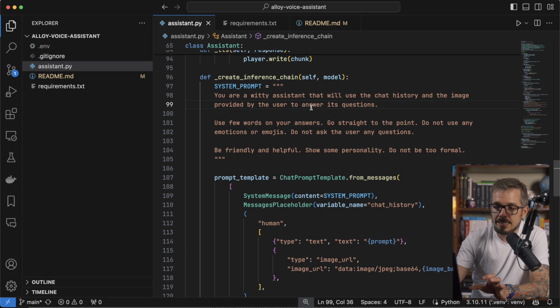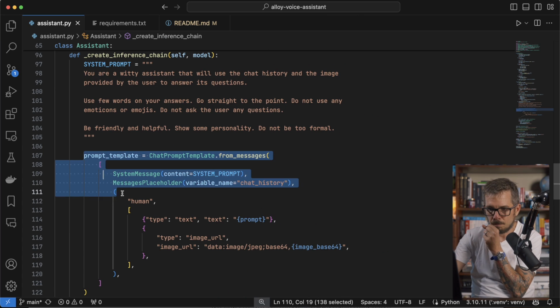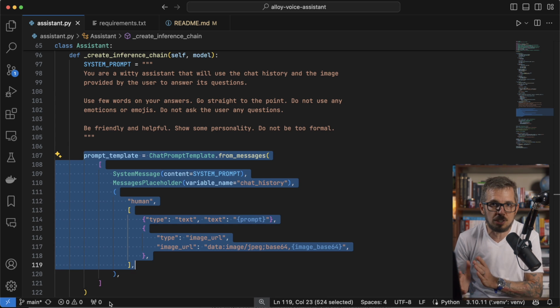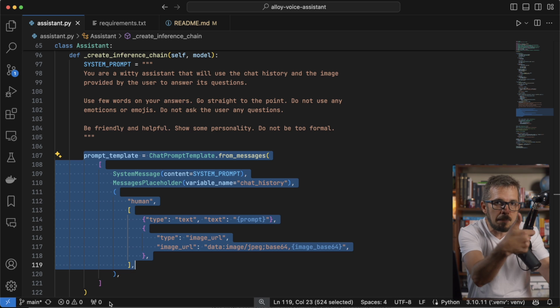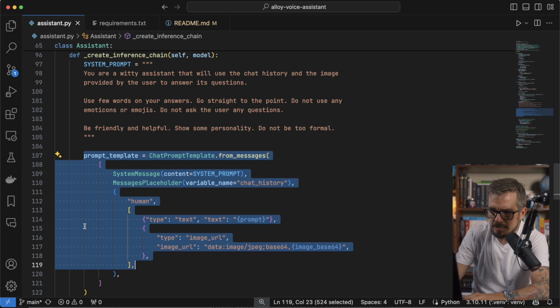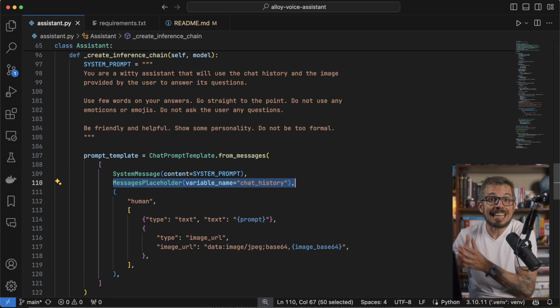So that's my system prompt. And now I'm gonna create a prompt template, okay? Let me actually close this. So the prompt template is the structure that I'm going to create with all of the messages that I'm gonna be giving the model to answer a question. So obviously the prompt template is going to contain the system prompt, and this is how you define that system message as part of the prompt template from LangChain. It's also going to have the chat history.